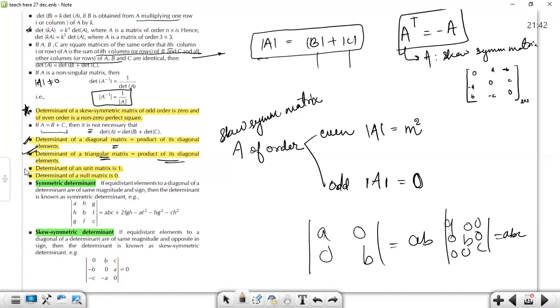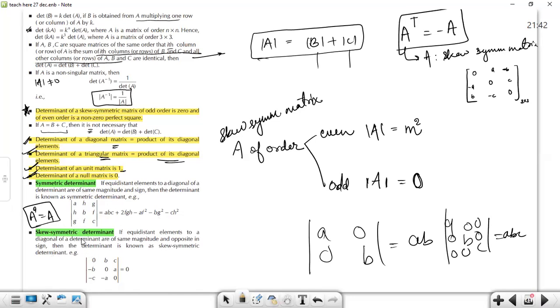Let's now talk about the next property. The determinant of a unit matrix is 1, as simple as that. The determinant of a null matrix is 0 for sure. Symmetric determinant: this is a symmetric matrix whose determinant is given by a formula. You may learn it, though I don't advise you to. It's simple, you can just solve it. But still, if you want to learn it, you can.